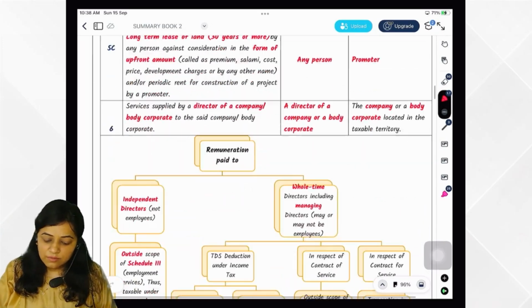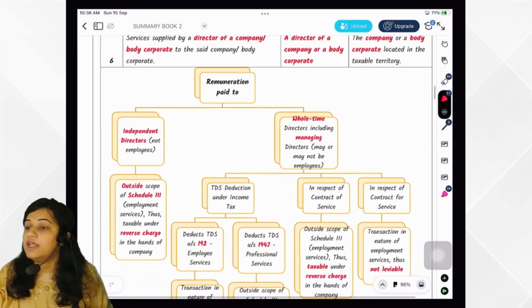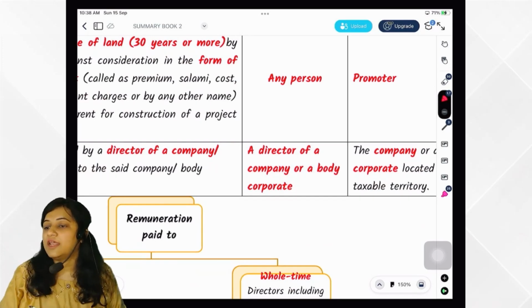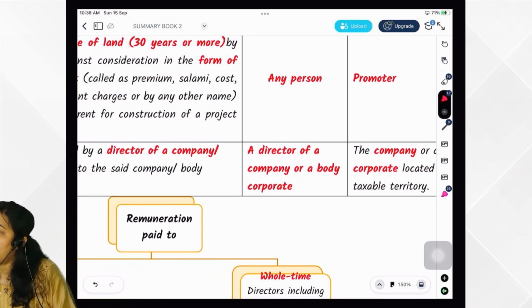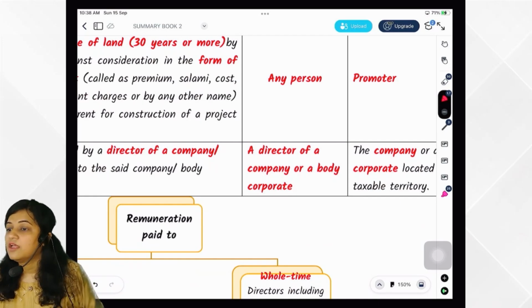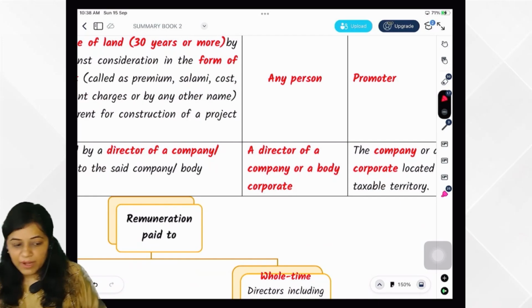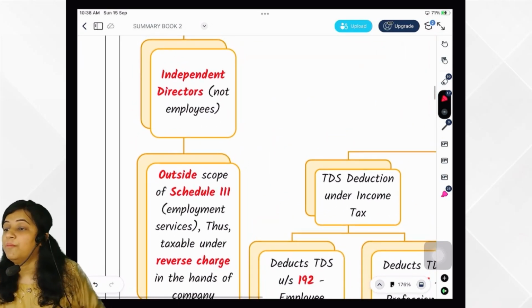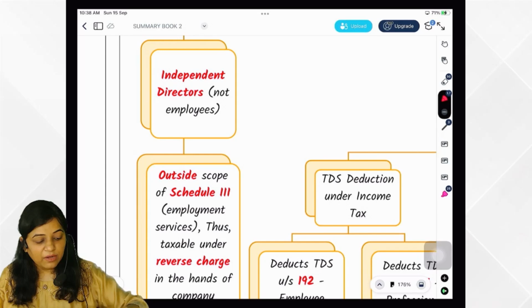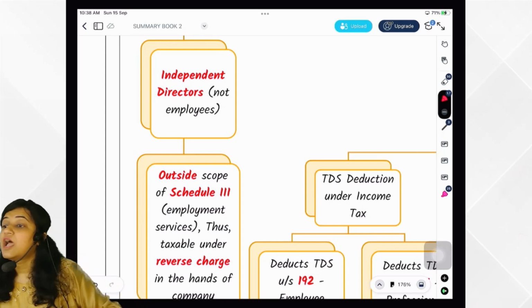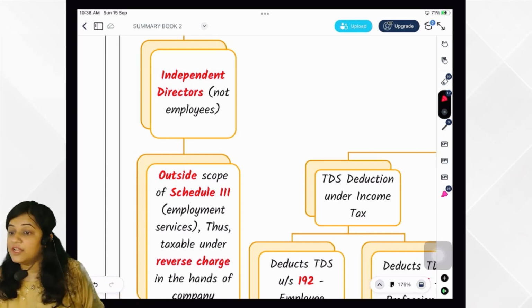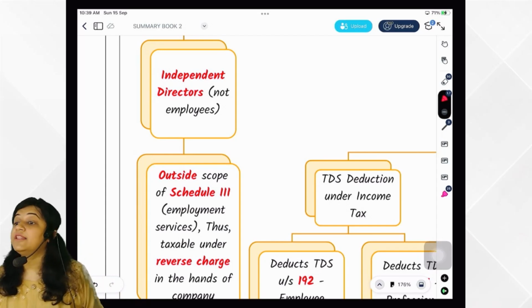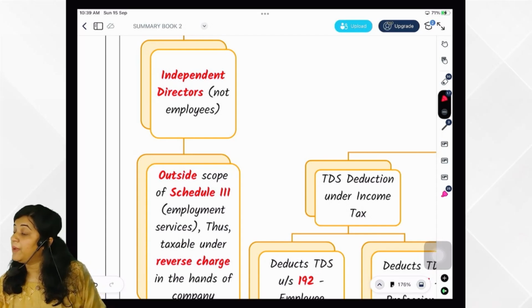Then director of a company. Director of a company or body corporate, we have seen. Who is the supplier of service? Director. Who is the recipient? Company or body corporate. Who would be paying the tax? Company or body corporate. So in this we have seen, if you are an independent director and you are not the employee of the company, then it is outside Schedule 3. If it is outside Schedule 3, it is taxable. If it is taxable, then RCM.